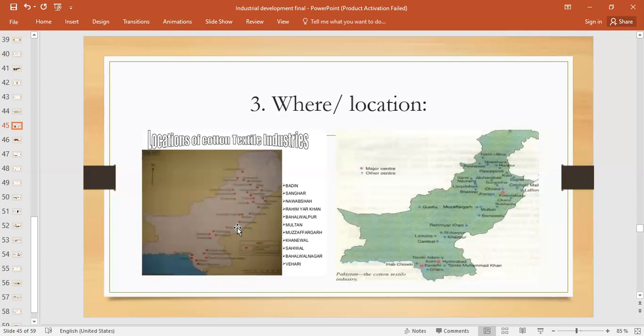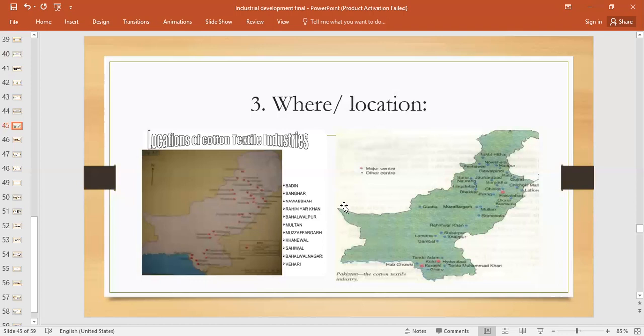Okay, let me discuss the type of question that could come. For example, if any one of these maps is given to you and you are asked to describe the distribution pattern of cotton textile centers in Pakistan, right? This question always comes for 3 marks. So as we can see, the cotton textile centers are unevenly distributed. Secondly, they are not found in Balochistan. In a major part of Balochistan, there is no cotton textile industry, except Quetta, but the rest of Balochistan is left out.